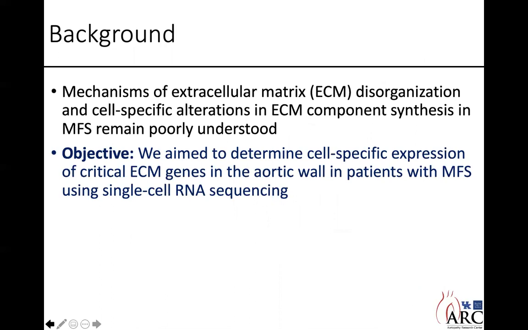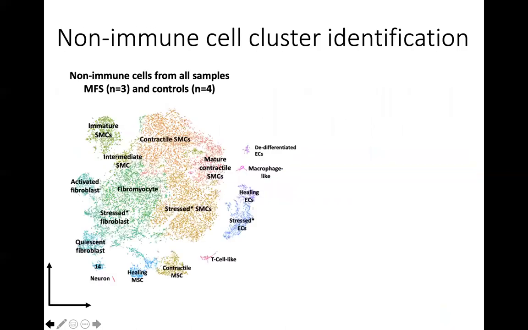We aim to determine the cell-specific expression of critical ECM genes in the aortic wall in patients with Marfan syndrome. Samples taken from the ascending aorta of 3 patients with Marfan syndrome and 4 age-matched controls were digested to single cells and the data combined.